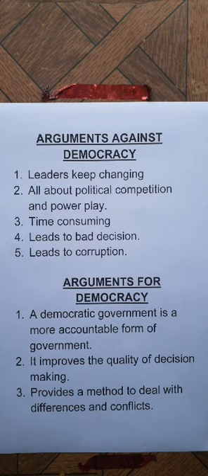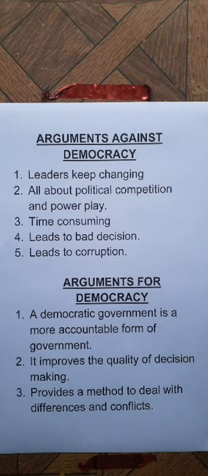First, democratic government is a more accountable form of government. Accountable means they are responsible for whatever activities they have done. They have to be answerable to the citizens. If a decision taken in a democratic government does not turn out in favor of the citizens, the government is responsible to give an answer.